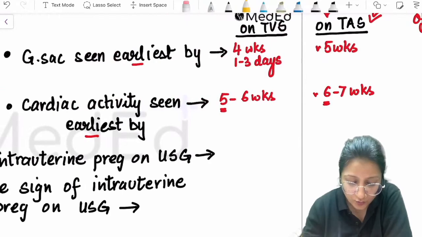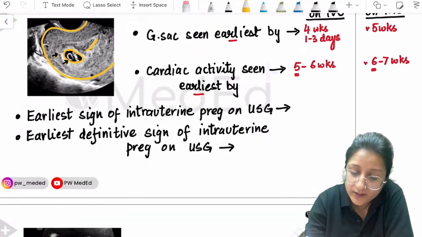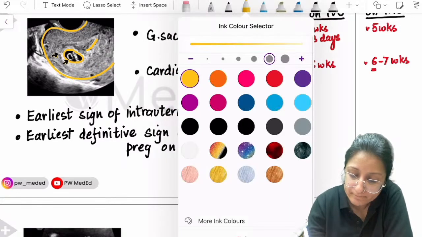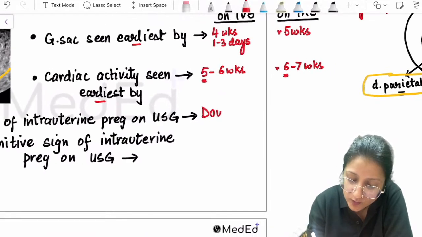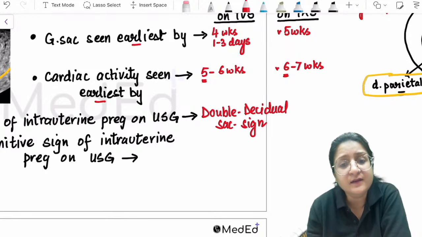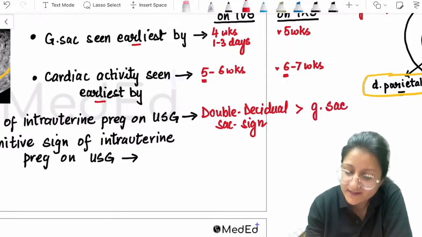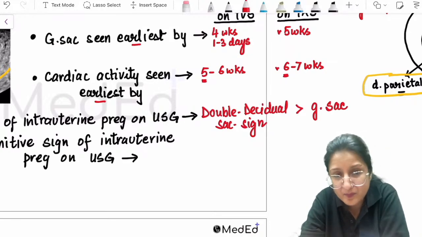So if they ask you the earliest sign of intrauterine pregnancy on ultrasound, then look in the options if they are saying double decidual sac sign. Double decidual sac sign, okay, then that's your best choice answer. If that's not in the options, then you can pick gestational sac as the option. Okay, keep that in mind.